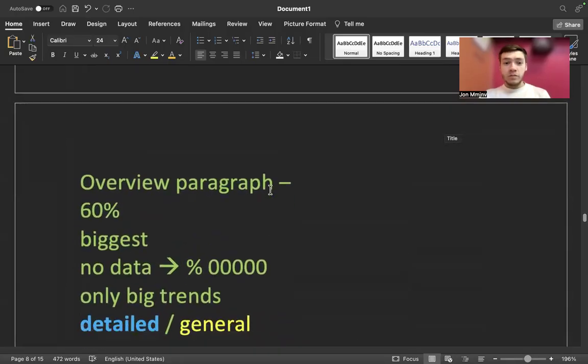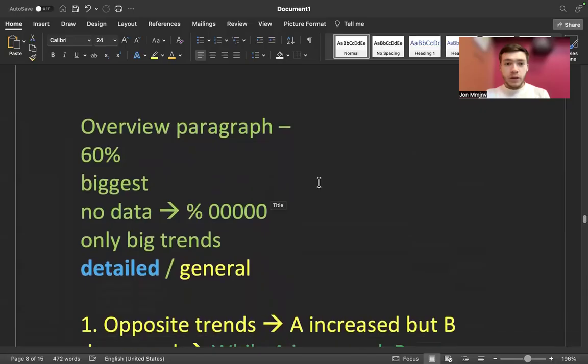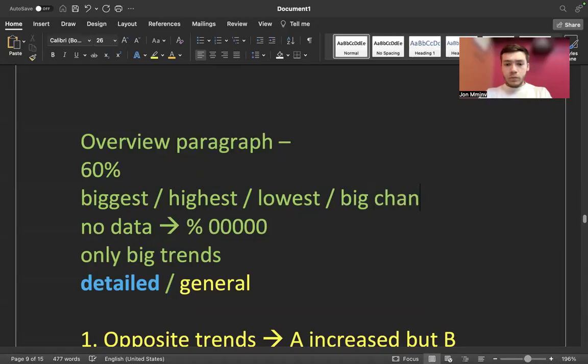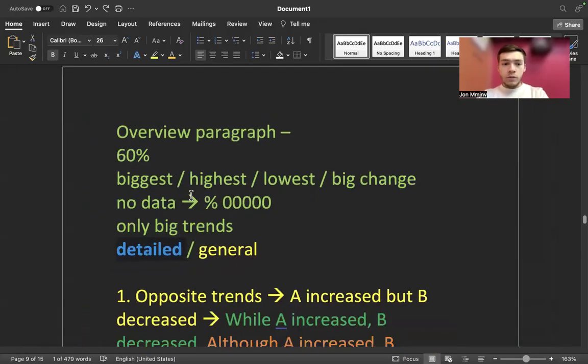For the first time, I prepared certain things. So first of all, in the overview paragraph, you should take the biggest, the highest, lowest, and big change. So these are the things you should cover in your overview, regardless of the graph. You cannot mention data, you cannot mention percentages, only the big things. You cannot write in detail, it should be general.